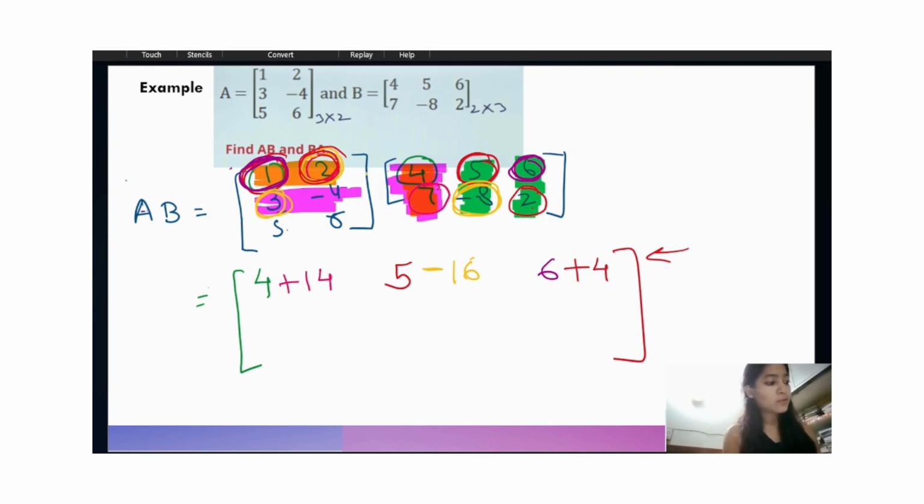Multiply this 3 with this 4. 3 times 4 is 12, and minus 4 times 7 will be minus 28. Next we take the same row of the first matrix and the column will change to column 2. So 3 times 5 is 15, and minus 4 times minus 8 will be plus 32.